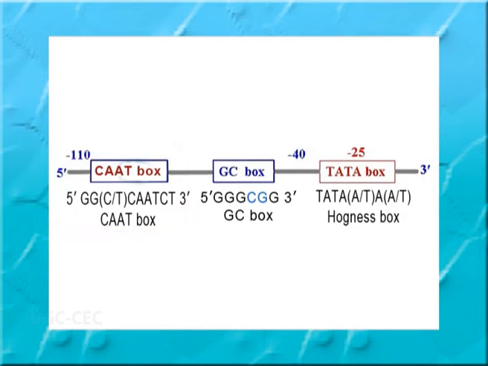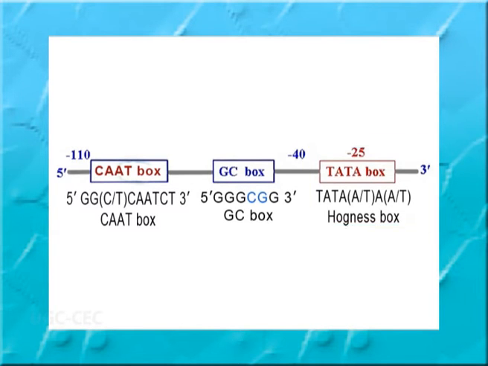CAAT box. Its consensus sequence is GGCTCAATCT and is present between the positions of -70 to -80. The second region of the eukaryotic promoter is a septanucleotide and is similar to the -10 region of prokaryotes. This region has a consensus sequence of